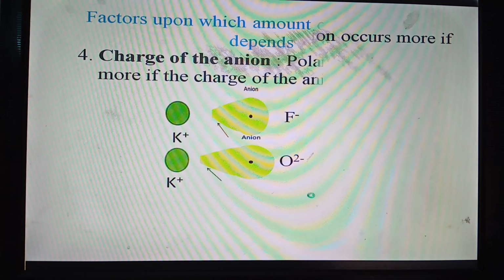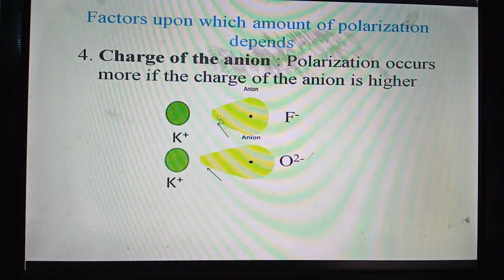Our next point is the charge of the anion. If you find that the cations are the same and the anions are the same in size, then we have to consider the charge of the anion. Fluorine and oxygen are elements of the same period, so they have almost the same size, but fluoride ion has one negative charge, it is uninegative, but oxide ion has two negative charges.